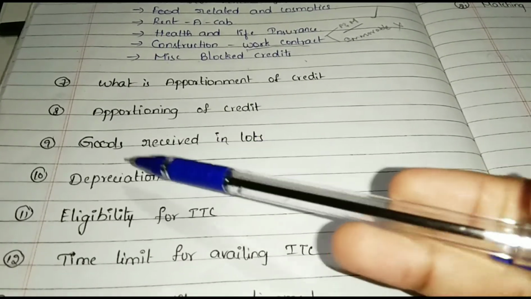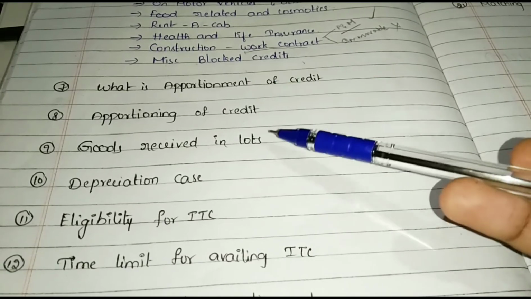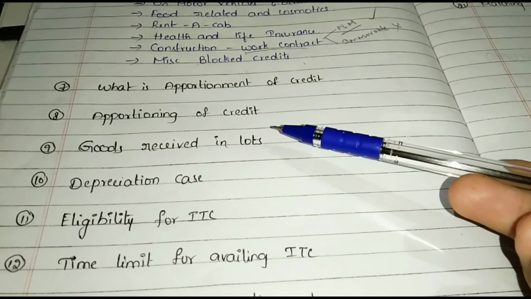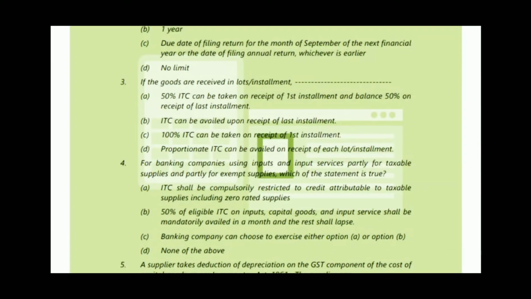And see the next one, goods received in lots. For this, the GST provision says only after receiving the last lot of the goods, one can avail ITC. See MCQ number 3. If the goods are received in lots or installments, ITC can be taken only after receiving the last installment. And check the options. Option B, ITC can be availed upon receipt of the last installment. Okay, option B is correct.